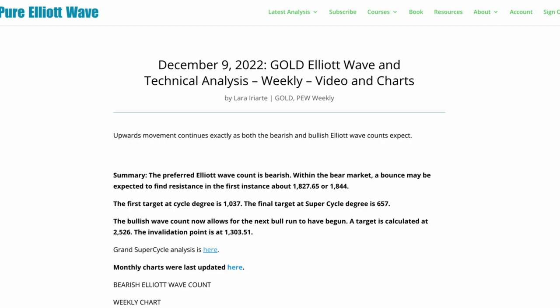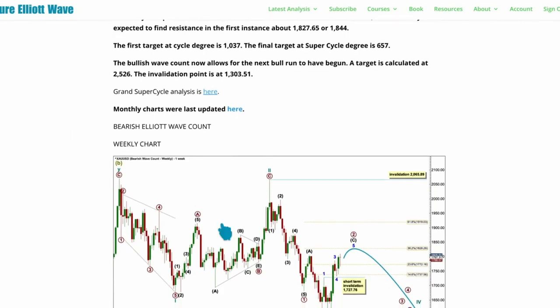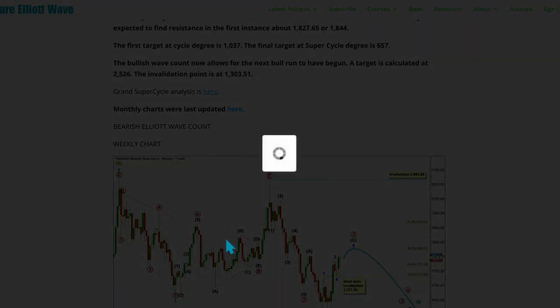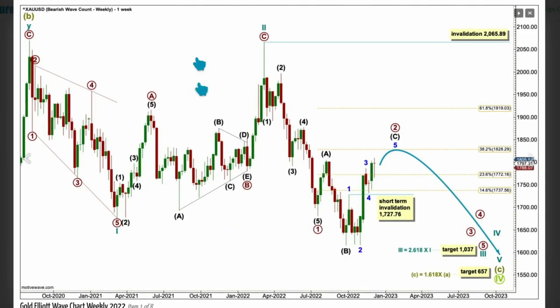To the downside for the bear market, the first target at cycle degree is 1037 and the final target, years away, is at 657. The bullish wave count has a bullish target at 2526. Elliott wave analysis first, classic analysis last.